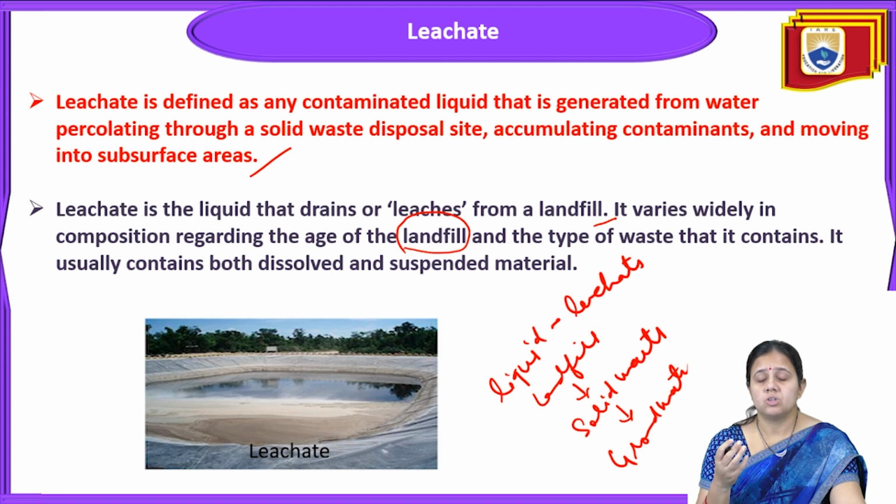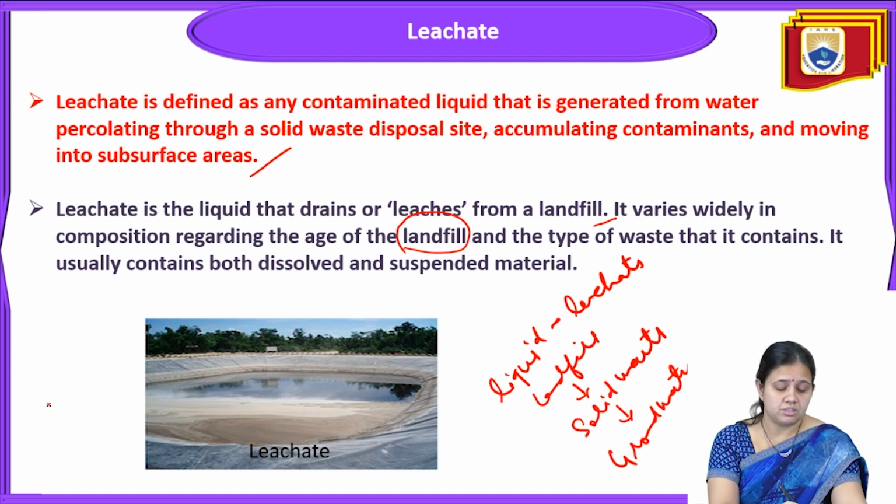Obviously, the leachate quantity and quality depend upon which type of waste is disposed of to the landfill and what the composition of the waste is. If more toxic waste is there, then the leachate will be more toxic. It usually contains dissolved solids and suspended material. Obviously, the TDS of the leachate is also very high.